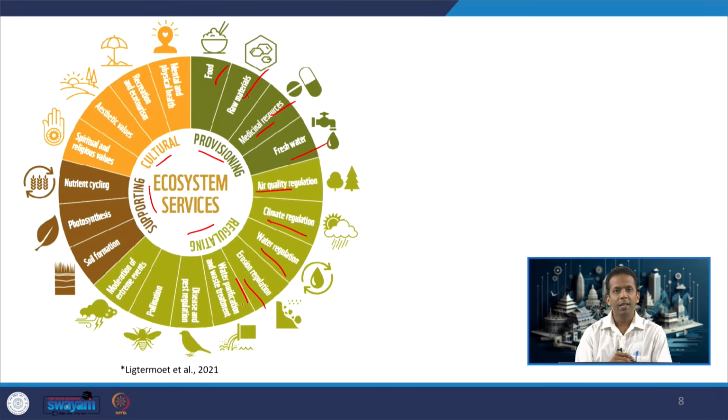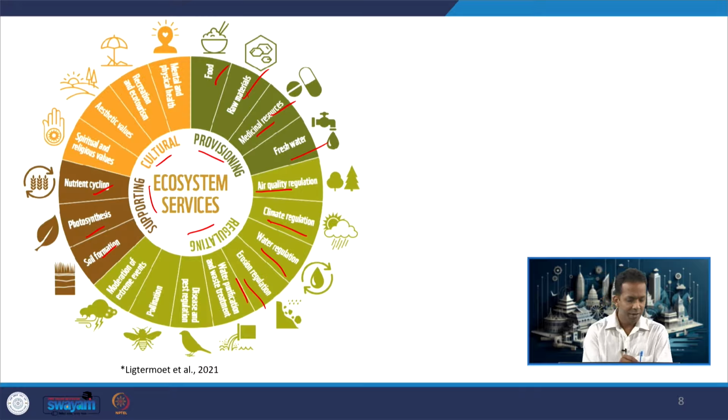So, those things are regulated by the ecosystem, those are regulating services. Supporting is the one which helps us derive food or do agricultural activities. For that we need soil, water, nutrients. So, maintaining all those things is the supporting service of the ecosystem.